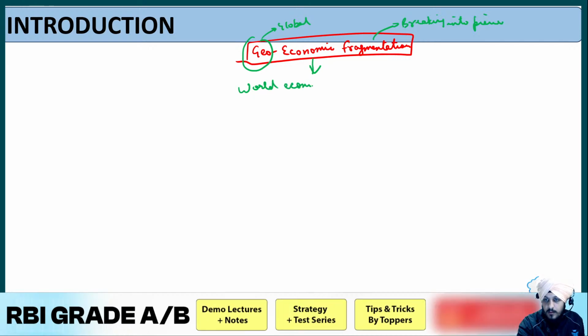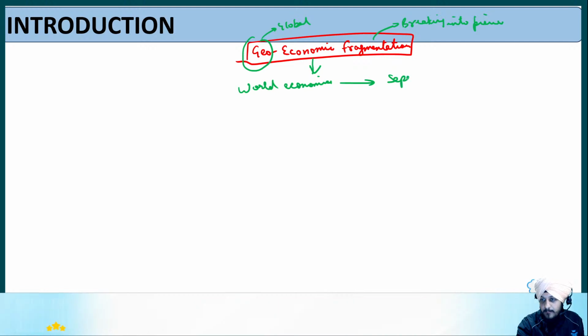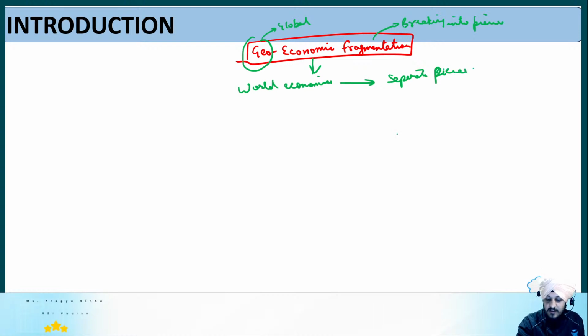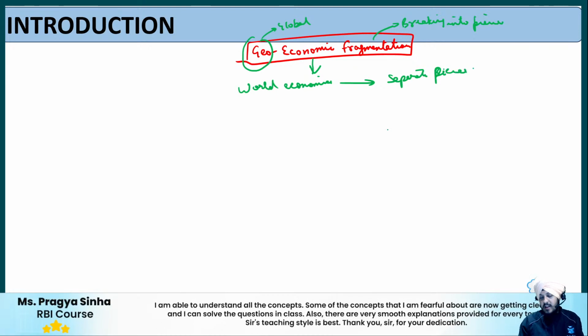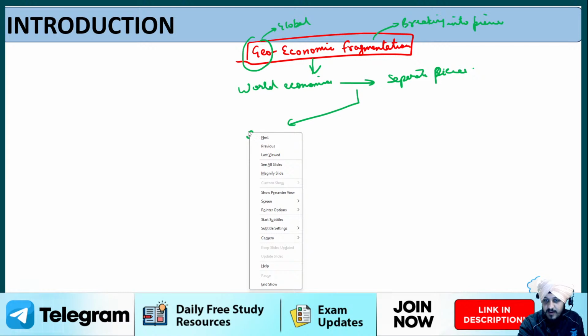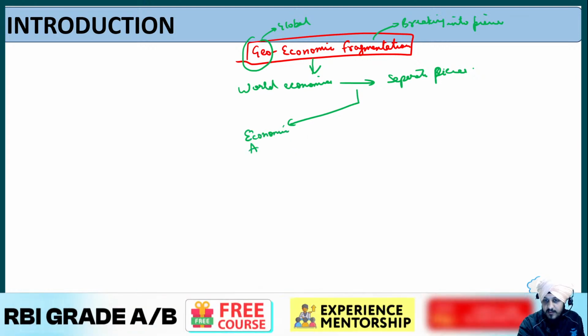begin to break into separate pieces, which basically represents that the different countries in the world have started isolating their interests. What type of interests have they started isolating? For example, their economic activities. It can be the economic activities of different countries.